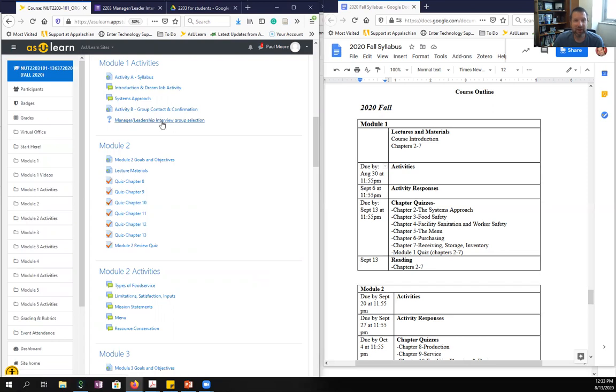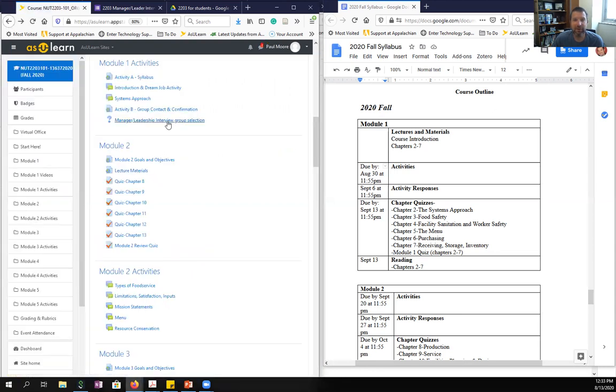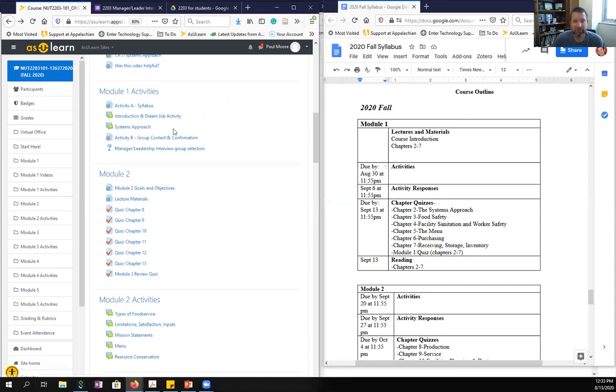The last activity in Module 1 is interview group selection. What we're going to try to do is match you up with somebody that has a similar interest as you do. So what you're going to do is select one of these fields and save my choice, and then we'll be able to see what you're interested in doing. If we have multiple people that choose healthcare, we'll try to match those people up together. Wellness and fitness, you can see the rest of the categories. We'll try to match up accordingly. Again, depending on the number of students, this will have 2 or possibly a third person in your group.